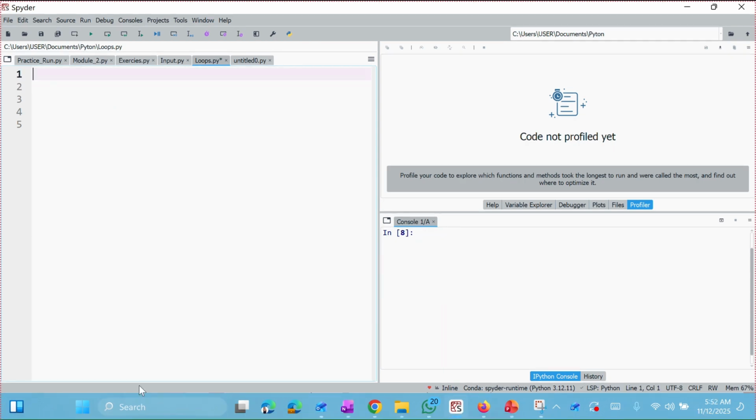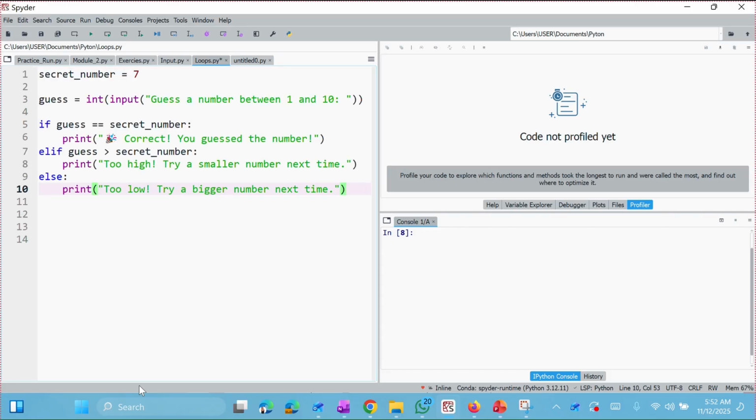Let's put all this into action with our very first mini game. Now let's go ahead and paste this here. So this is what is happening here. Our secret number is 7. Now we are going to guess a number between 1 and 10. If you guess the secret number, which is 7, it will say correct, you guessed